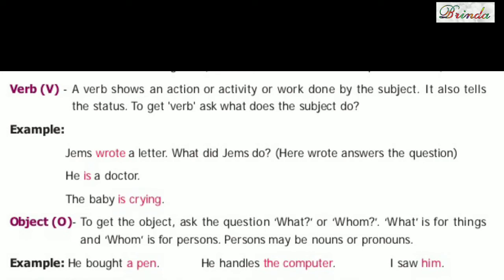Okay, children. So, what question should we ask? What or whom. He bought a pen. What did he buy? Pen. So, pen is the object. He handles the computer. What does he handle? Computer. So, computer is the object. I saw him. Whom did you see? Him. So, that is the object. Fine, children.